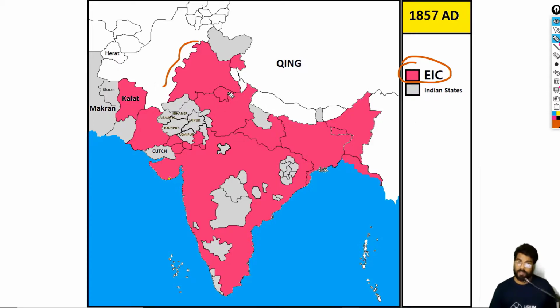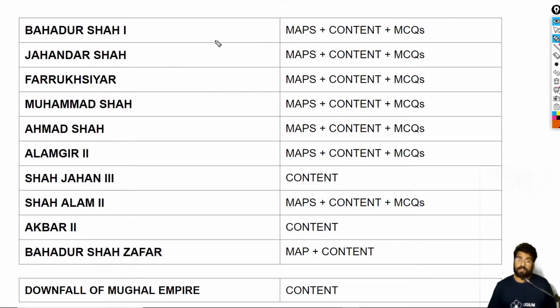I'm going to show you the content table first. Here is the series of later Mughal rulers. We have Bahadur Shah, then we are going to discuss Jahandar Shah. After Jahandar Shah, we are going to discuss Farooq Siyar. Then Muhammad Shah, Ahmad Shah, Alamgir, Shah Jahan III, Shah Alam II, Akbar II, Bahadur Shah Zafar.